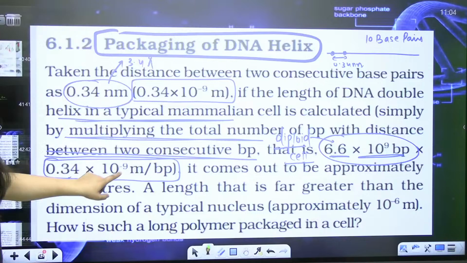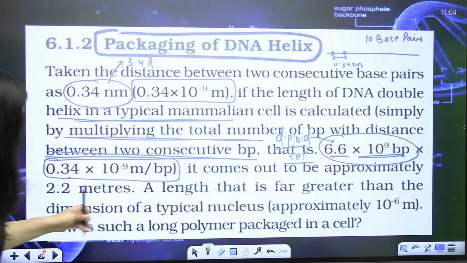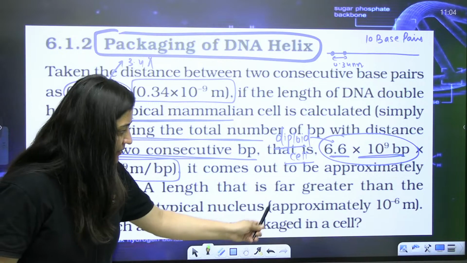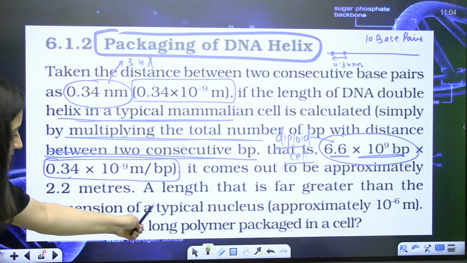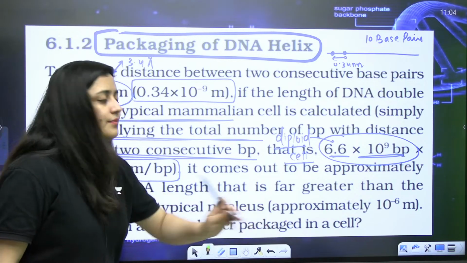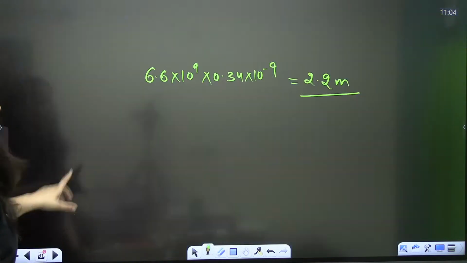The information is also given for E. coli as well. This is a length that is far greater than the dimensions of a typical nucleus, which is approximately 10 raised to power minus 6 meter. How is such a long polymer packaged in a cell? Obviously here you need the coiling. That's what you need to remember.